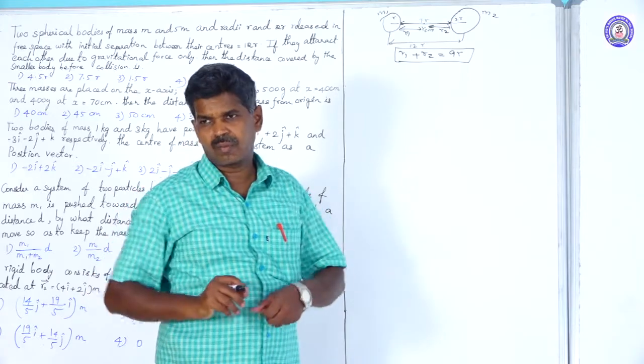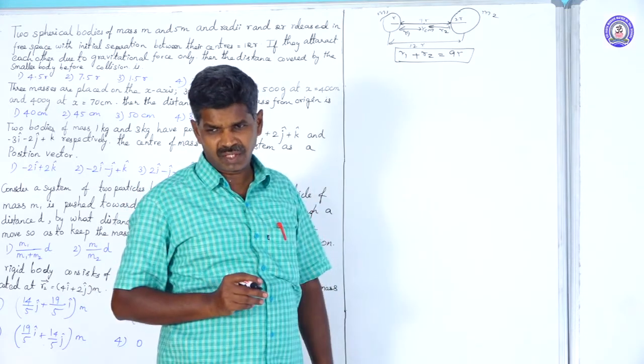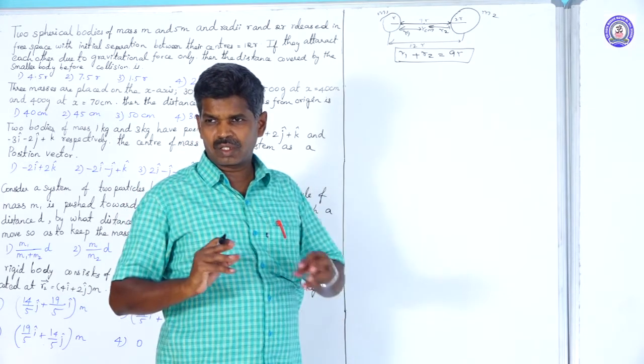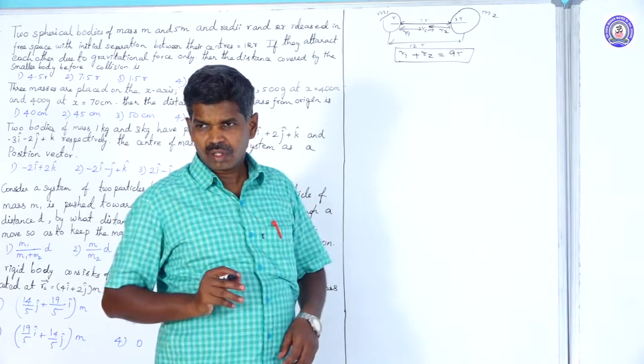Based on the principle of moments, m1 r1 equals m2 r2.